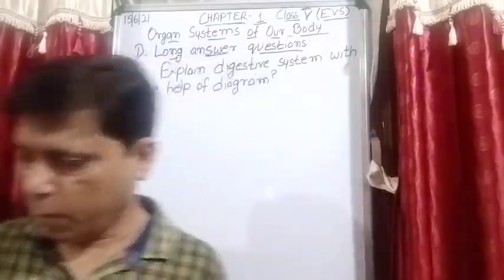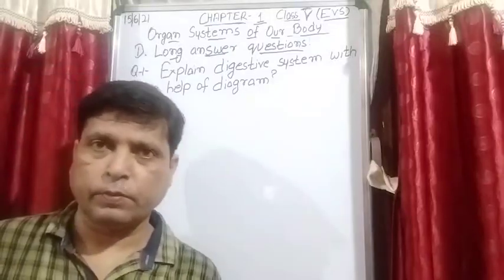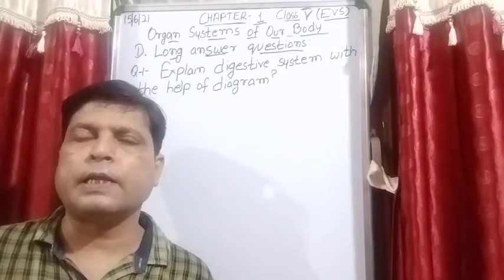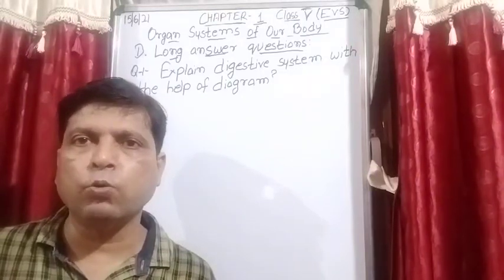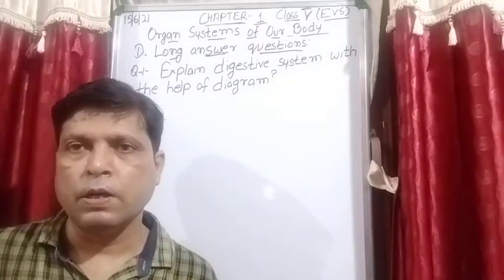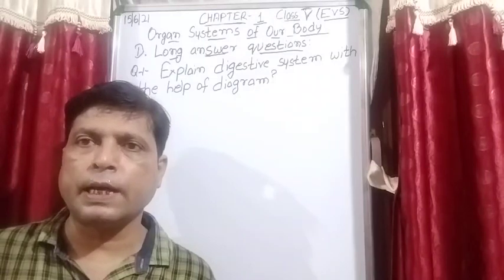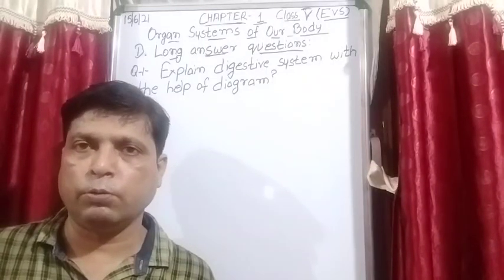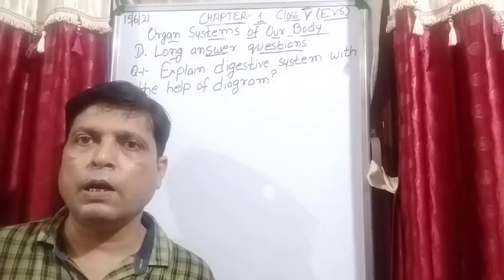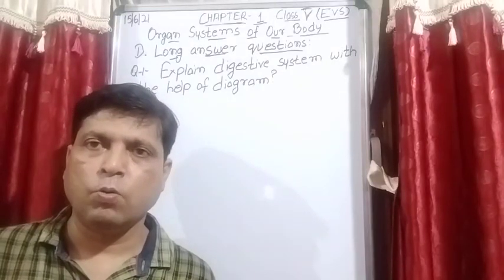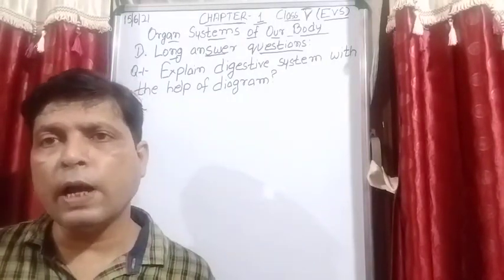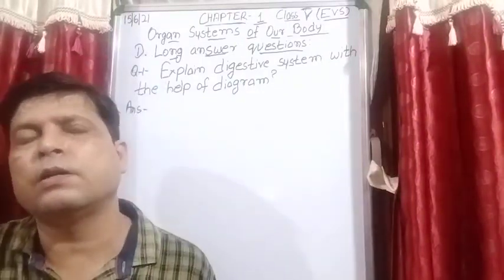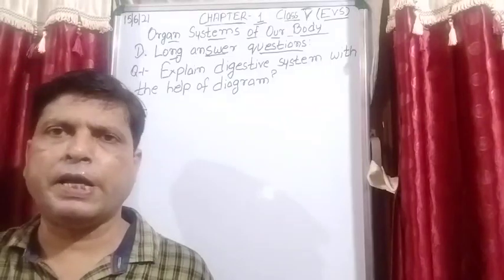So when we are talking about the digestive system, what are the parts? It starts from the mouth. Mouth, food pipe, stomach, small intestine, large intestine, and food goes out from the anus. And there are 2 glands also which take part in the process of digestion, that is liver and pancreas.